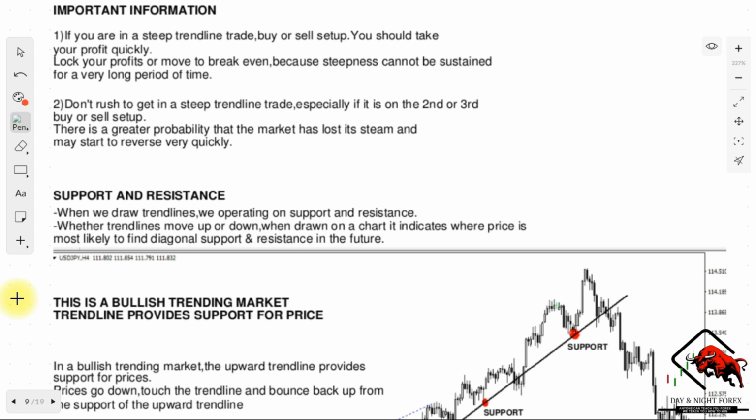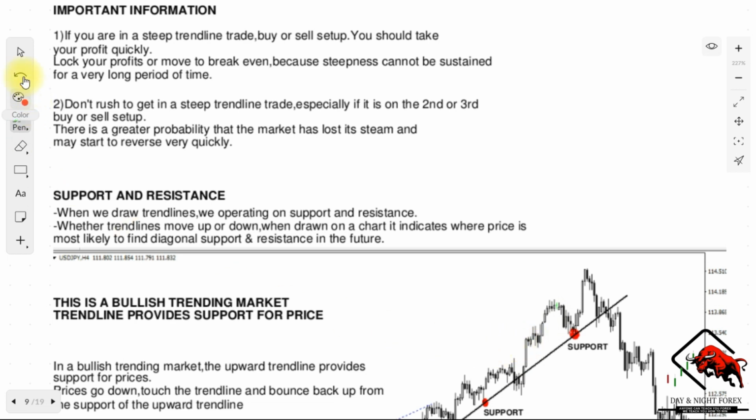When you draw trend lines, we operate on support and resistance. So basically a trend line itself is a support and resistance. It's not horizontal, it's just diagonal, vertical, whatever you want to call it, but basically a trend line is a support and resistance as well. So when drawn in a chart, it indicates where the price is most likely to find diagonal support or resistance in the near future. So that's why we draw our support and resistance.